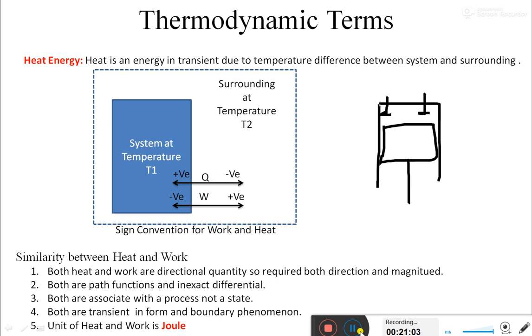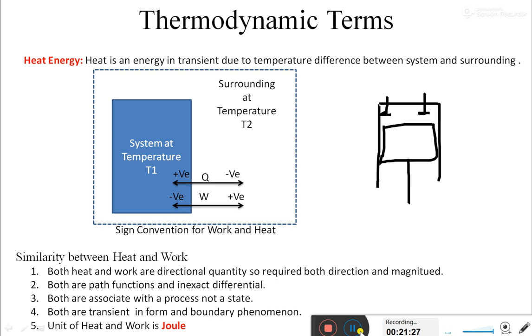The lines and curves are different between the initial and final path. It means they have different characteristics and different laws of process. After that, both are transient in form and boundary phenomena. Transient means it is a dynamic thing, as we have seen. And what is a boundary phenomenon? It crosses the boundary; it won't be held.